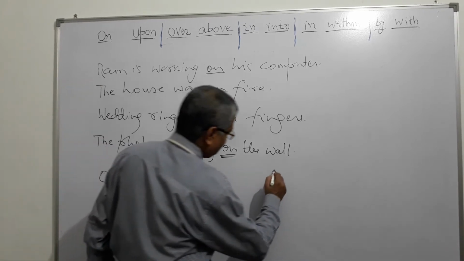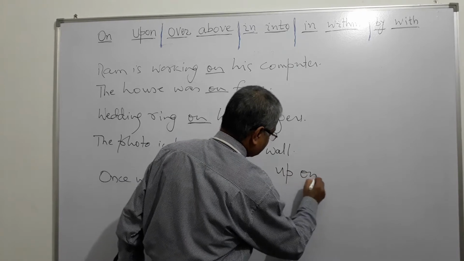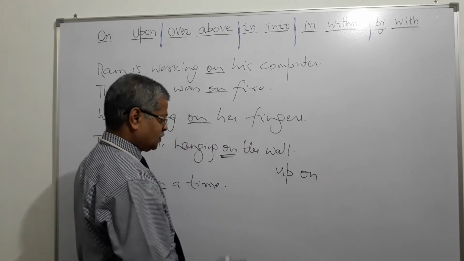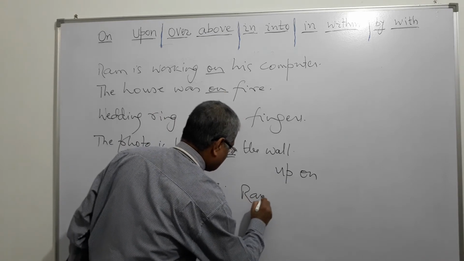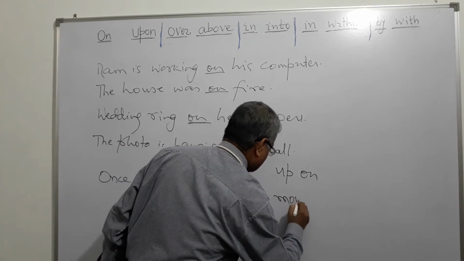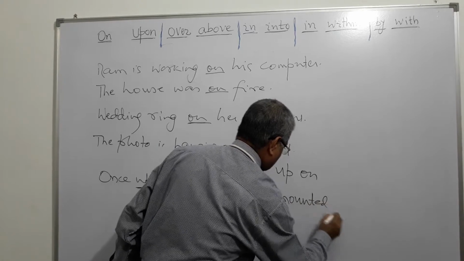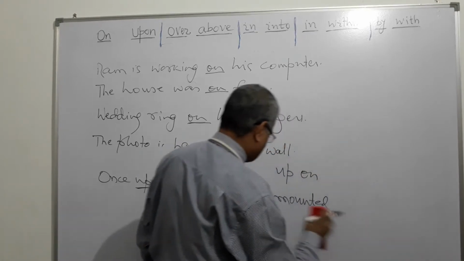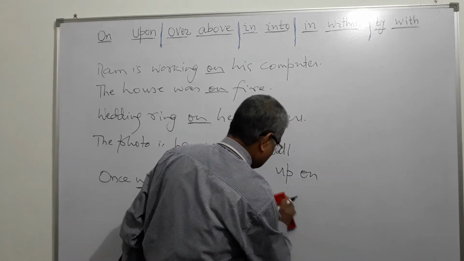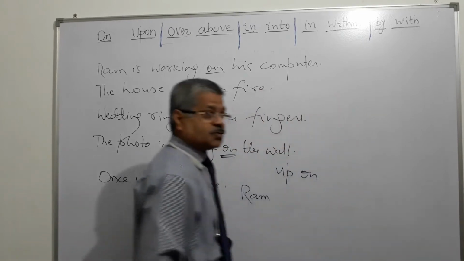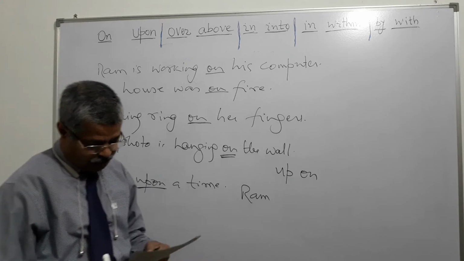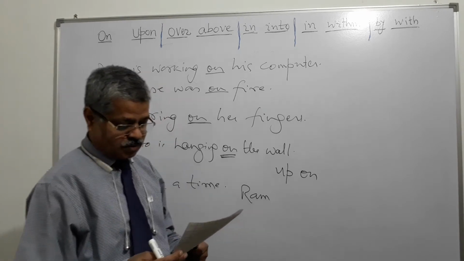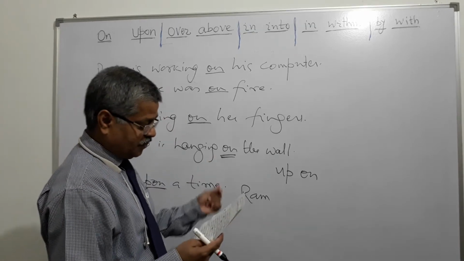Upon, up, on. Right? So, upon, up, on. Ram jumped upon and mounted his horse. Right? Ram jumped upon and mounted his horse. That way we can say.